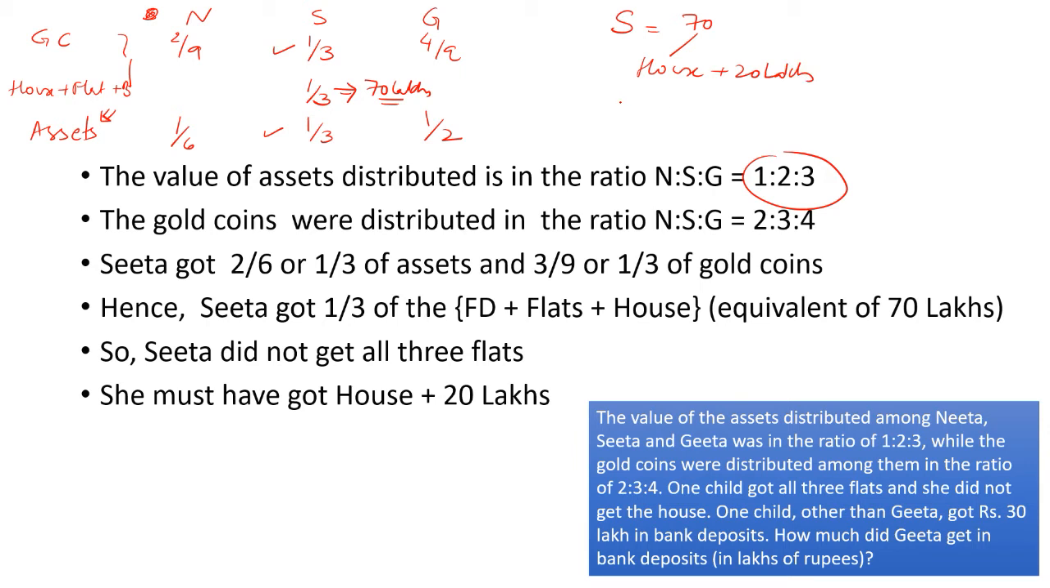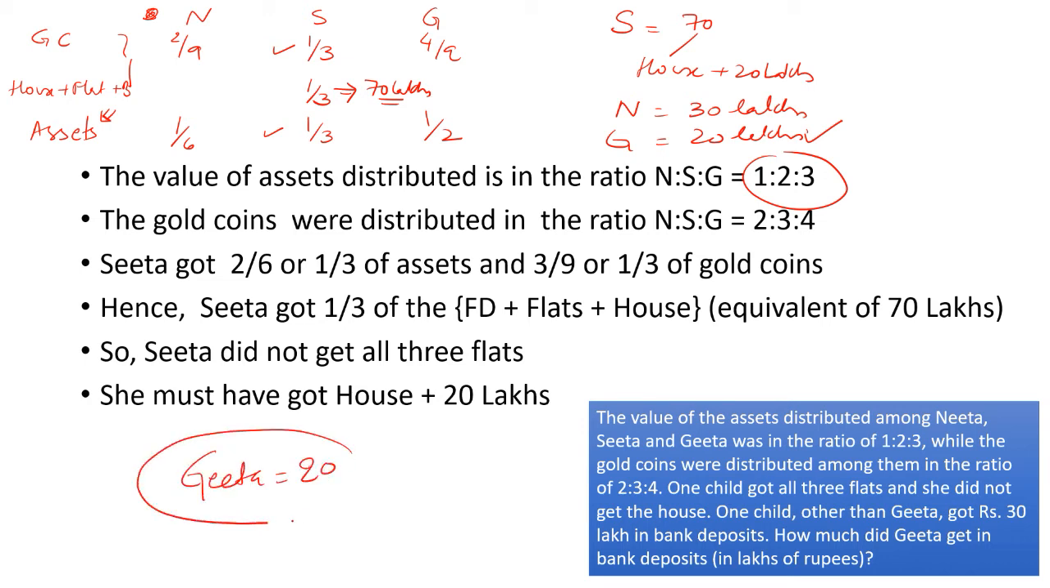That means Nita would have got 30 lakhs in bank deposit. That means Geeta would have got 20 lakhs in bank deposit. Why? Because 70 has to be the total, 20, 30 and 20. So from here we get this question, how much did Geeta get in terms of bank deposit? So Geeta got 20 lakhs. So that solves this part of the question.